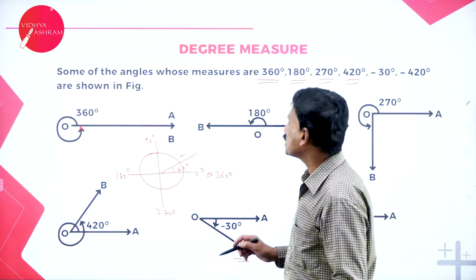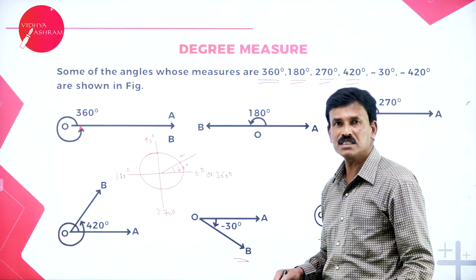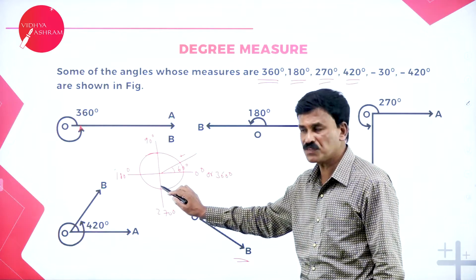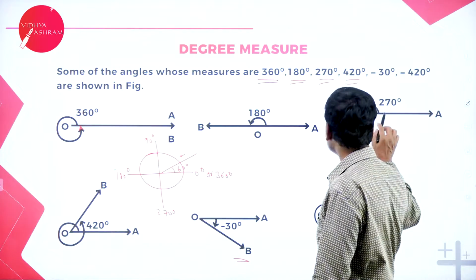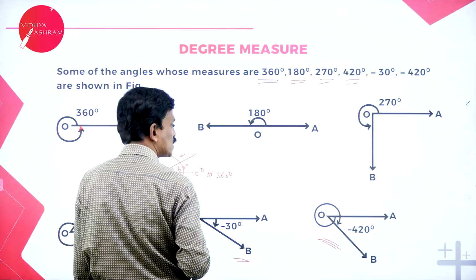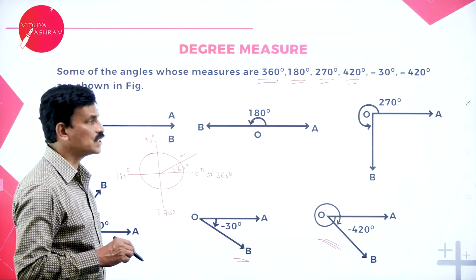So these are the representations of the angles in diagram: 360 degrees, 180 degrees, 270 degrees, 420 degrees, minus 30 and minus 420 degrees.